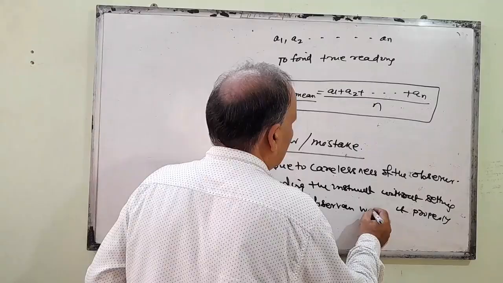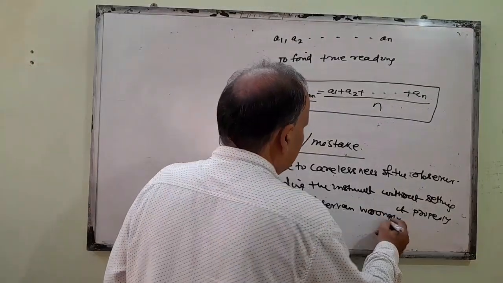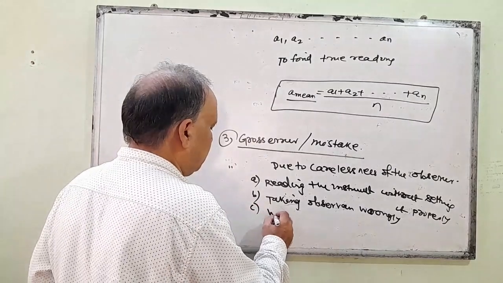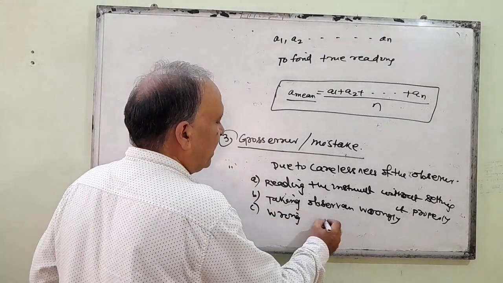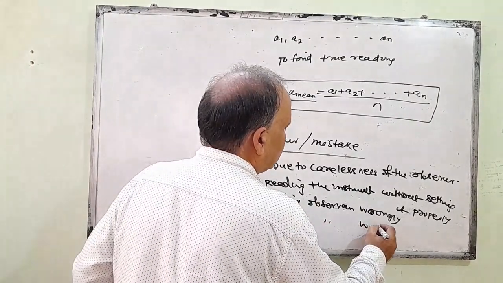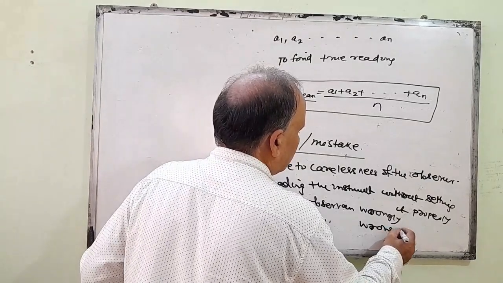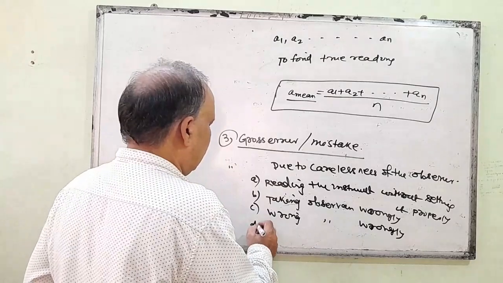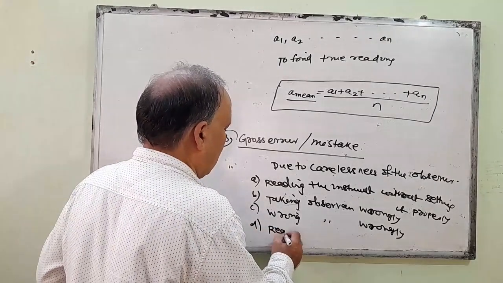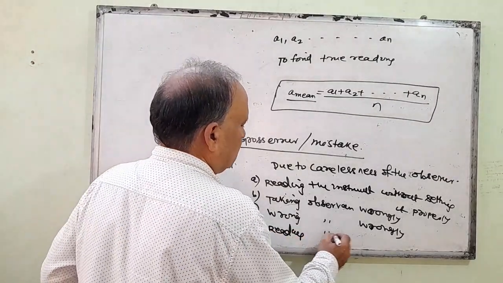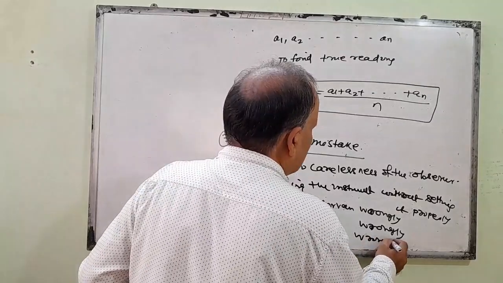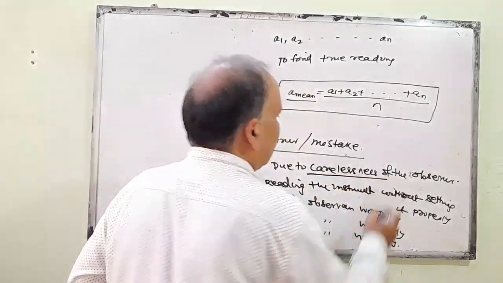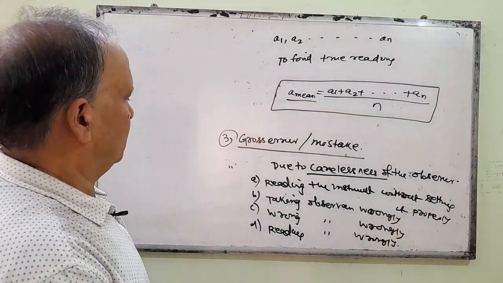Third one is writing the observation wrongly. And fourth one is reading the observation wrongly. These are the gross errors. All are due to carelessness of the observer.